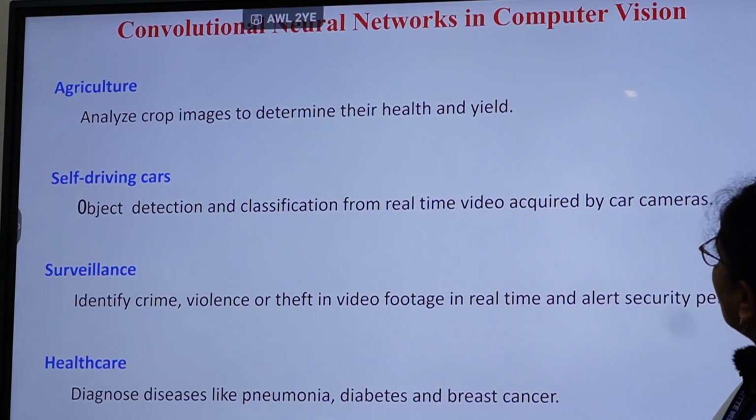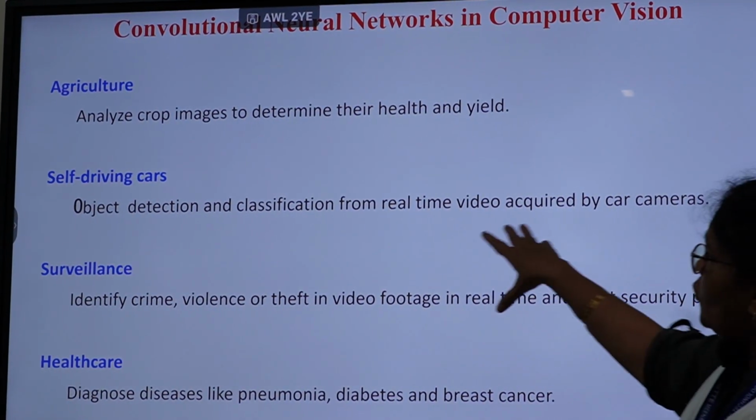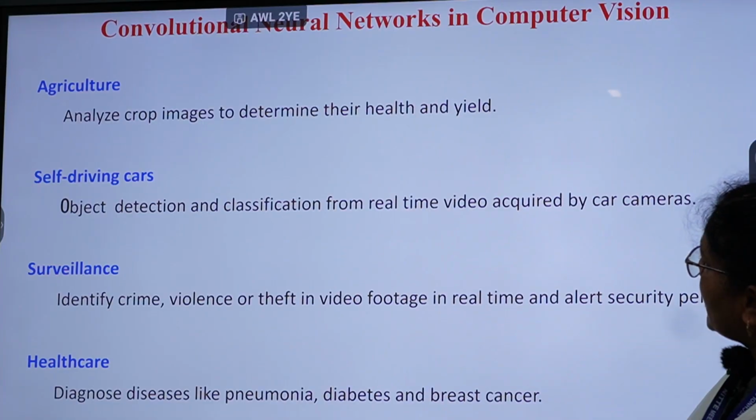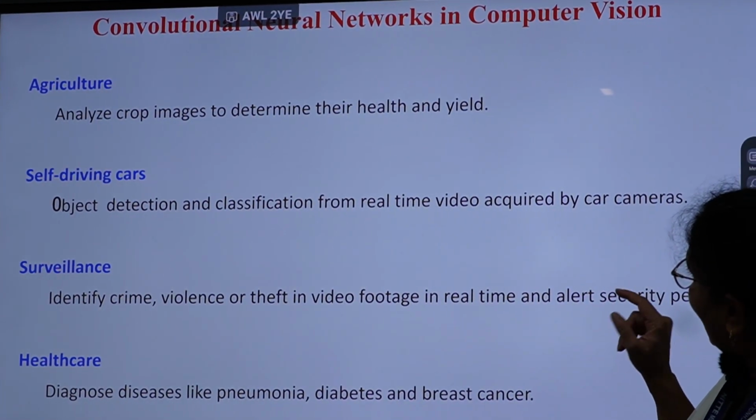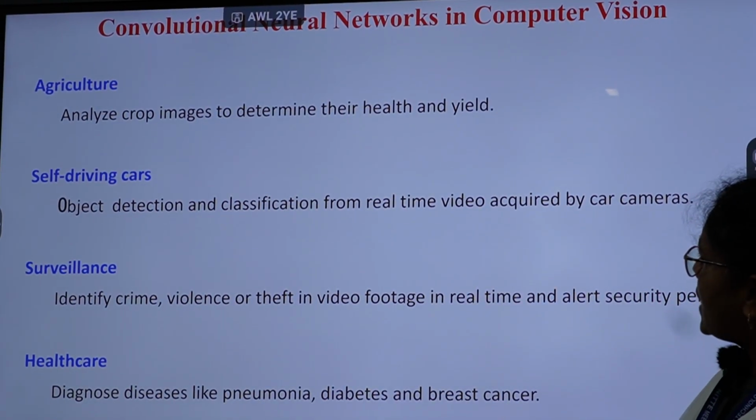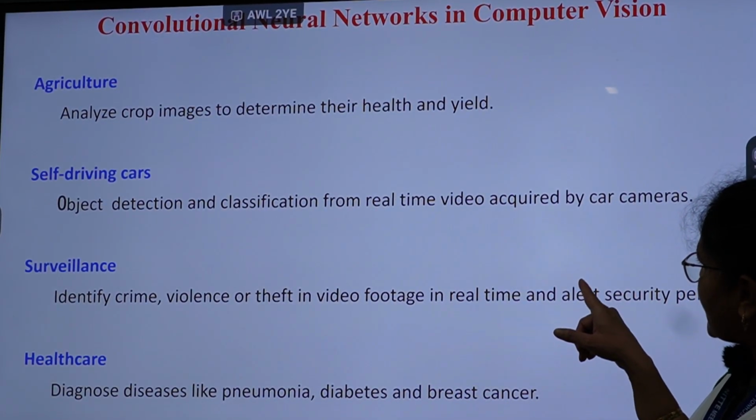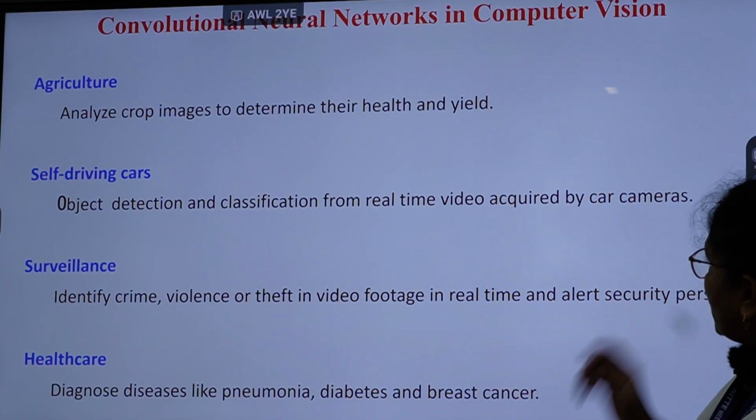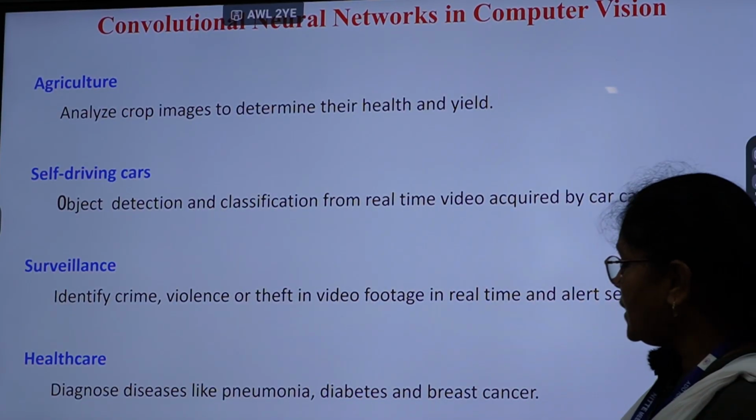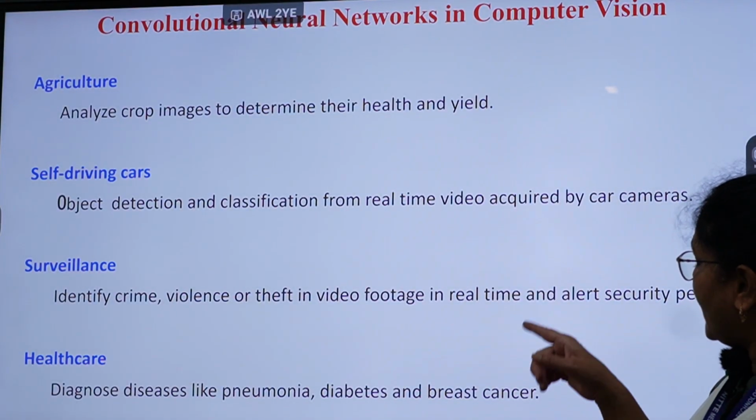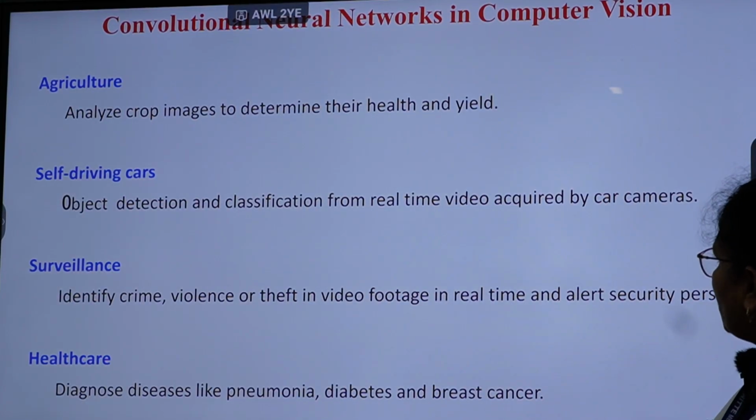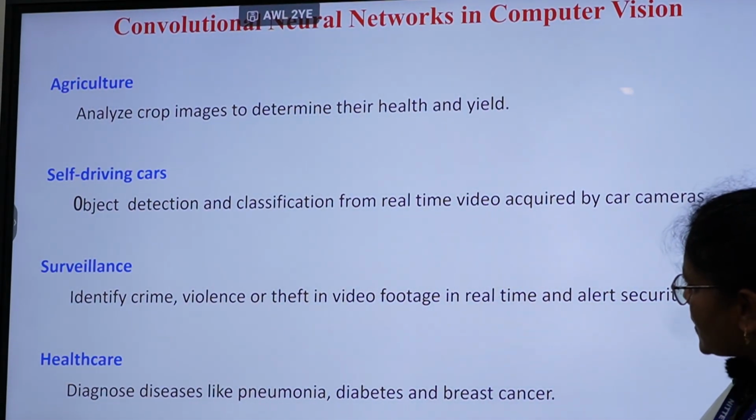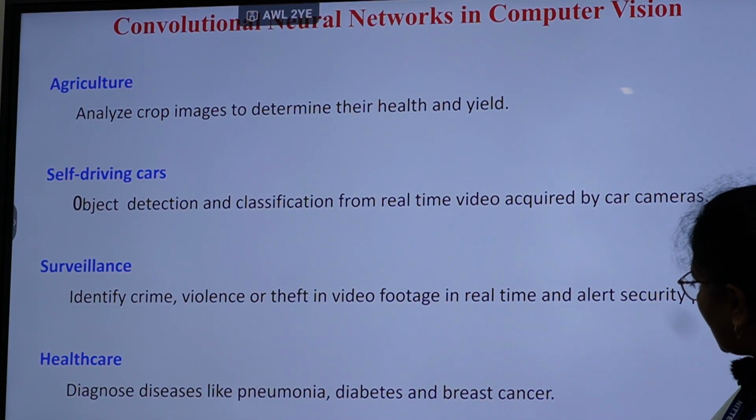Convolutional neural networks in computer vision. Convolutional neural networks find their application in agriculture applications to analyze the crop images to determine their health and yield, and they are used in self-driving cars for object detection and classification from real-time video captured by the car cameras. CNNs are also used in surveillance systems, to identify crime, violence or theft in video footage in real time and alert security personnel. They also find applications in healthcare, where they are used for diagnosis of diseases like pneumonia, diabetes, breast cancer, etc.